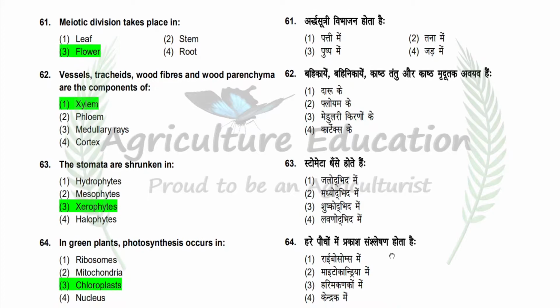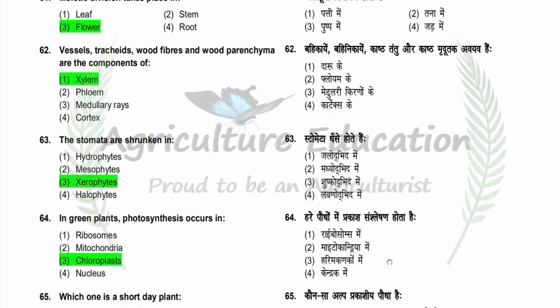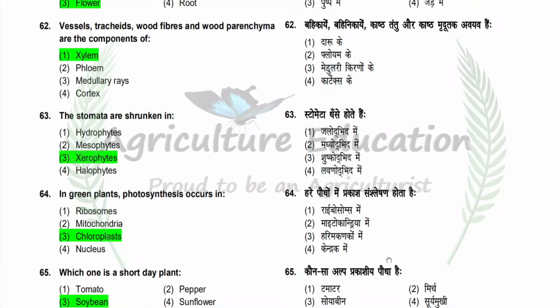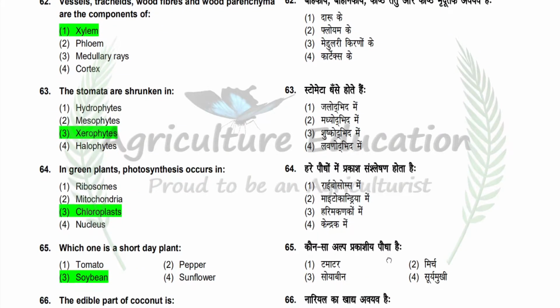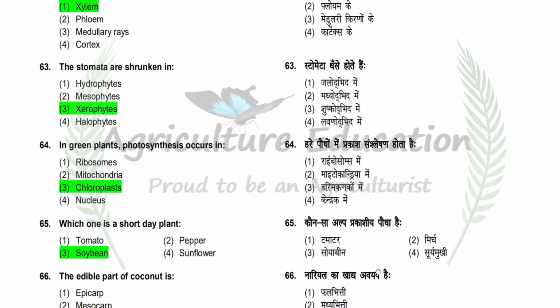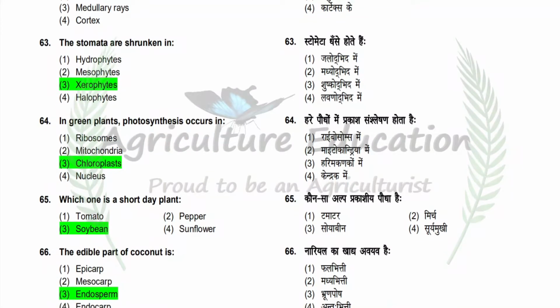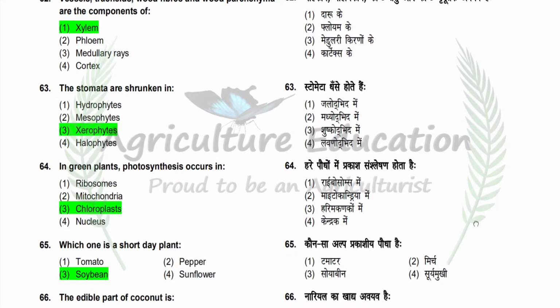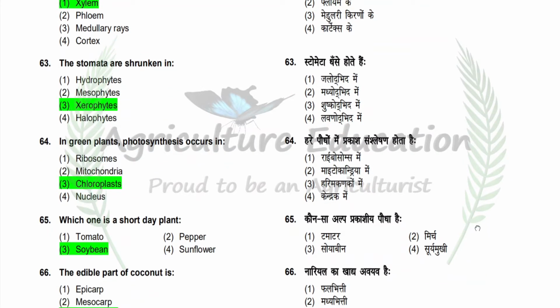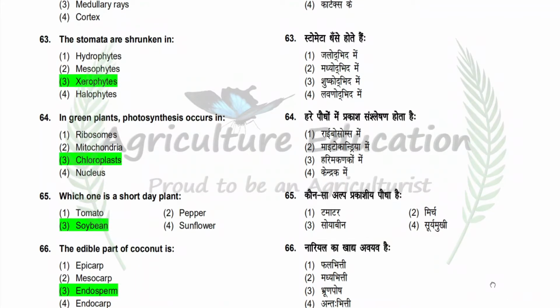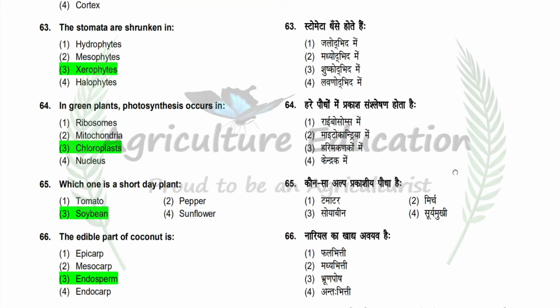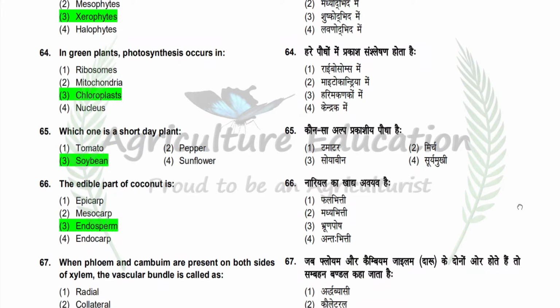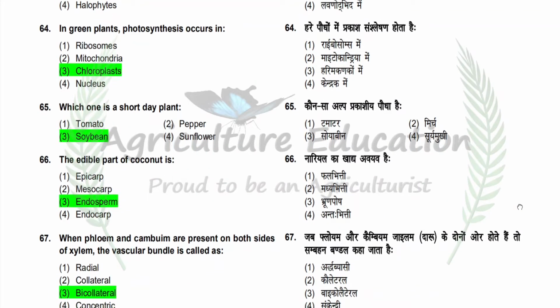Next question is the stomata are shrunken in option is hydrophytes, mesophytes, xerophytes and halophytes. So correct answer is xerophytes. Next question is in green plants photosynthesis occurs in option is ribosome, mitochondria, chloroplasts, nucleus. So correct answer is chloroplast. Next question is which one is a short day plant? Option is tomato, pepper, soybean, sunflower. So correct answer is soybean. Next question is the edible part of coconut is option is epicarp, mesocarp, endosperm, endocarp. So correct answer is endosperm.